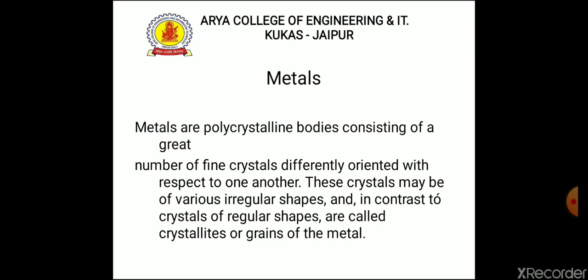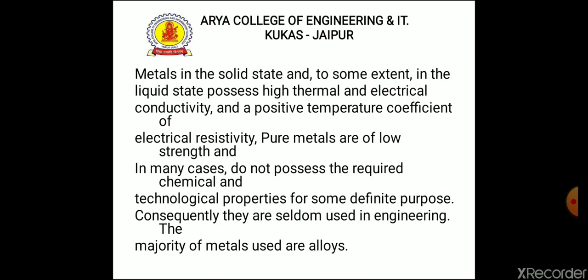These crystals may be of various irregular shapes and in contrast to crystals of regular shape are called crystallites or grains of the metal. Metals in the solid state and to some extent in the liquid state possess high thermal and electric conductivity and a positive temperature coefficient of electrical resistivity.